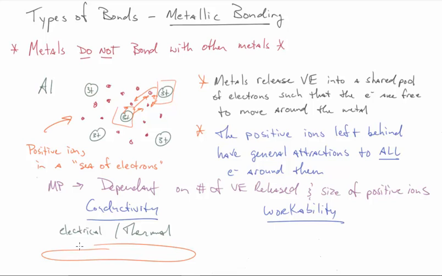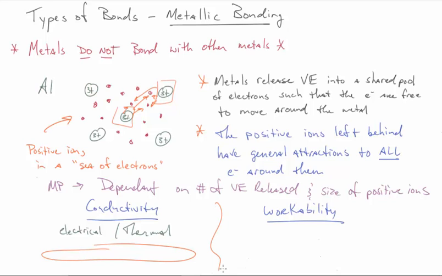And then the thermal conductivity occurs because remember the old statement that we've gotten to so far is that heat them up, speed them up. It should make sense since my electrons are already free to move around, I can get more kinetic energy in there. It's easier to make them move faster, all right?